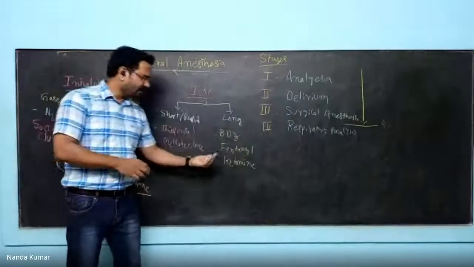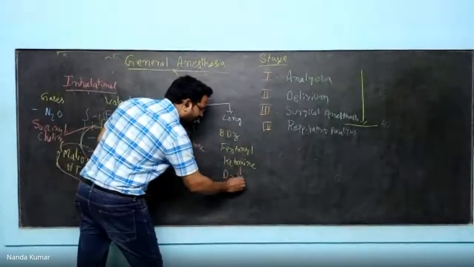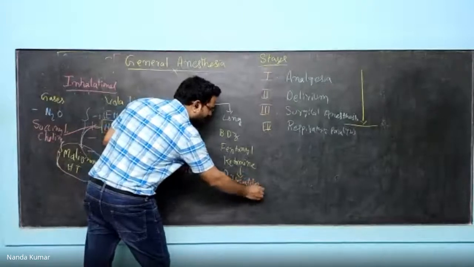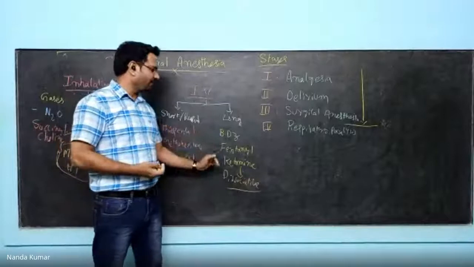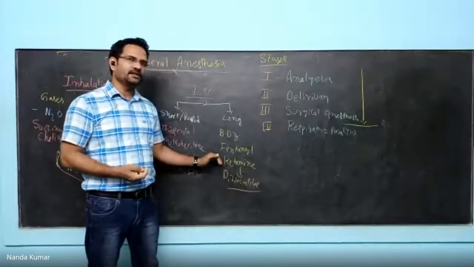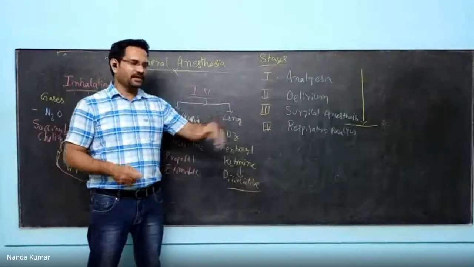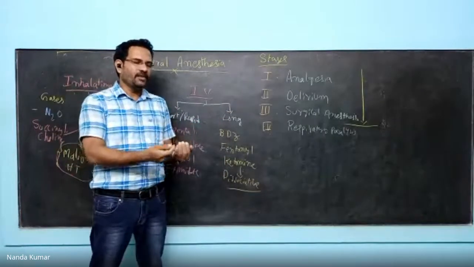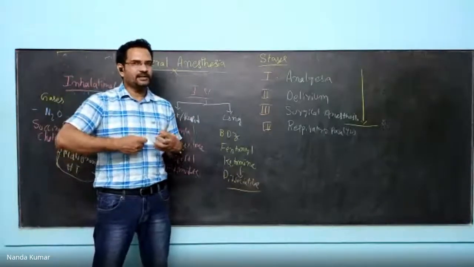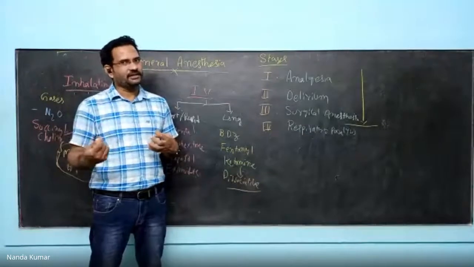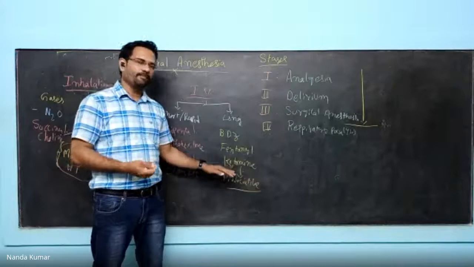Now, there is a drug called ketamine. This ketamine will cause dissociative anesthesia. Dissociate means separating from oneself. It is usually given for young children. When there is a surgical procedure, they will be given ketamine. When people take ketamine, they will be under the influence of general anesthesia. When they regain consciousness, they don't remember anything. They will act like a different person. That is what is called dissociative anesthesia. So this is the problem.